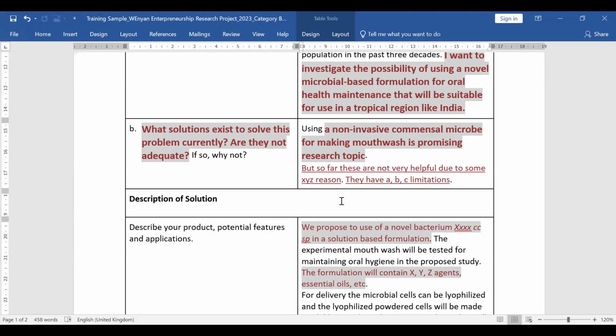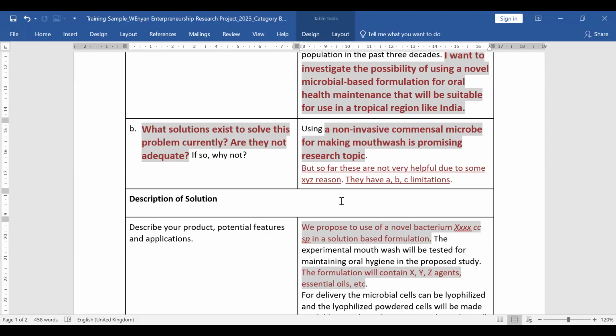Using non-invasive commensal microbes for making mouthwash is a promising research topic. So she has said that, okay, for oral health, there is a solution and there is a non-invasive solution, which is a certain kind of mouthwash. But there exists a problem and she has mentioned that so far these are not very helpful due to some reasons which she will mention, and they have this limitation.